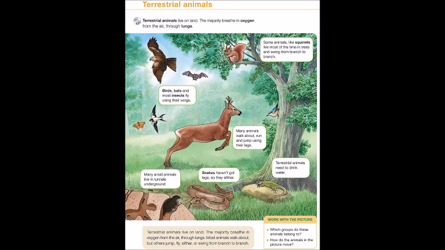Some animals, like squirrels, live most of the time in trees and swing from branch to branch. Birds, bats, and most insects fly using their wings. Many animals walk about, run, and jump using their legs.